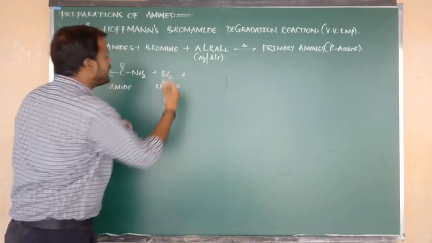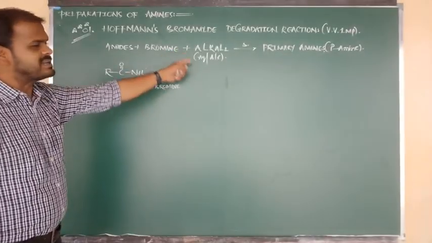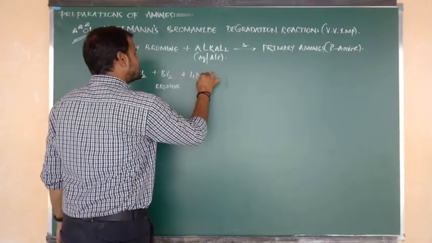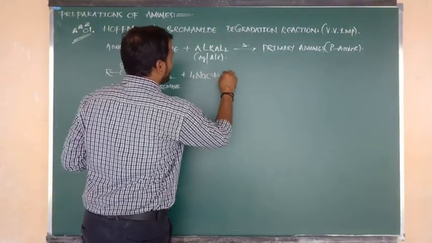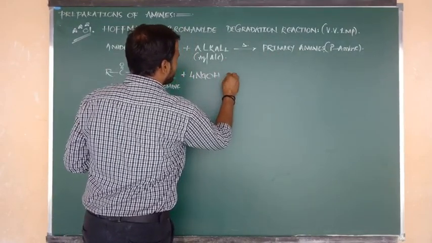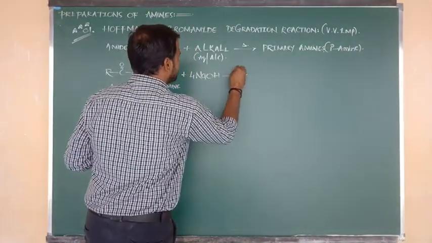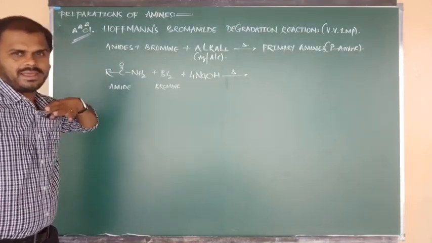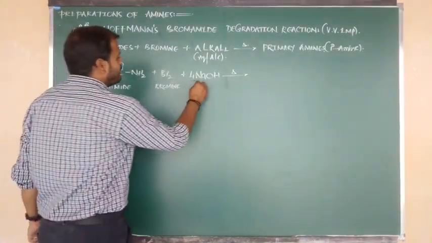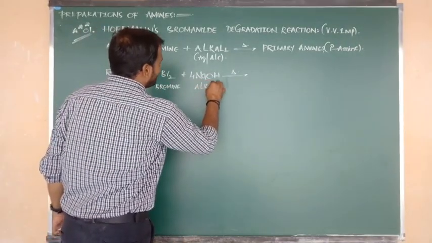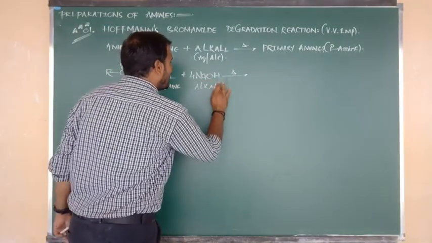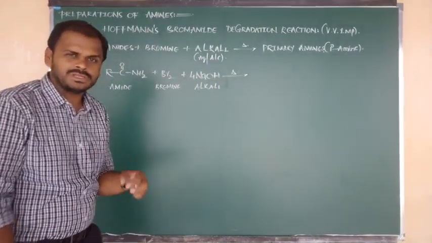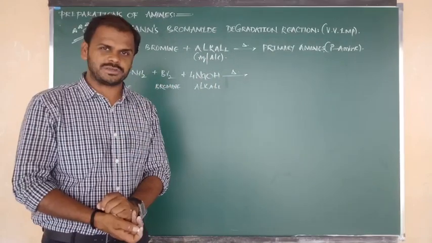And this is the reaction. It takes place in the presence of what, Nana? Alkali. Let me consider alkali. 100% we require 4 moles of alkali, maybe sodium hydroxide or maybe potassium hydroxide, as you wish. We must require 4 moles of alkali. How many moles of alkali? We require here in this reaction 4 moles of alkali, and that alkali may be aqueous in nature, or it may be alcoholic in nature.